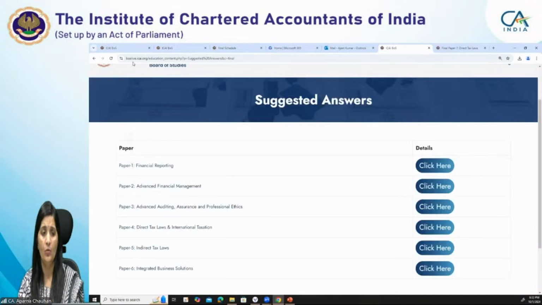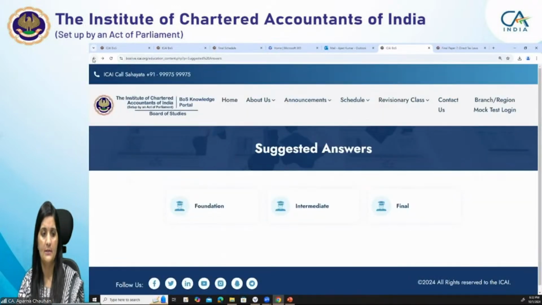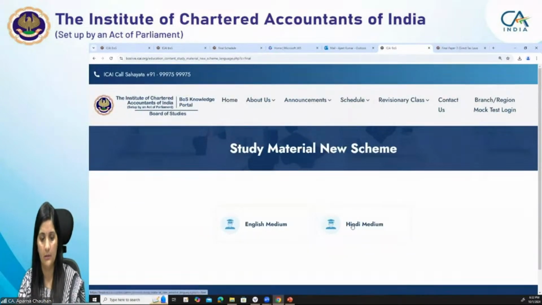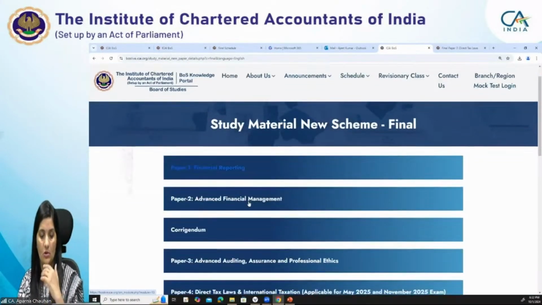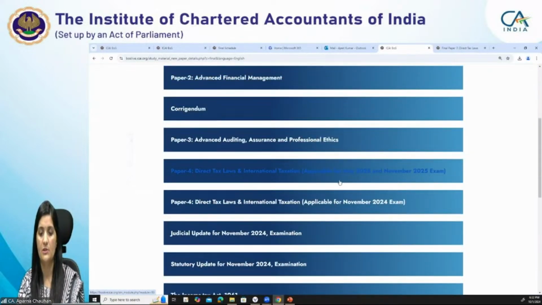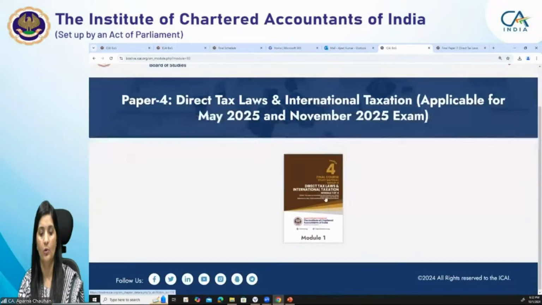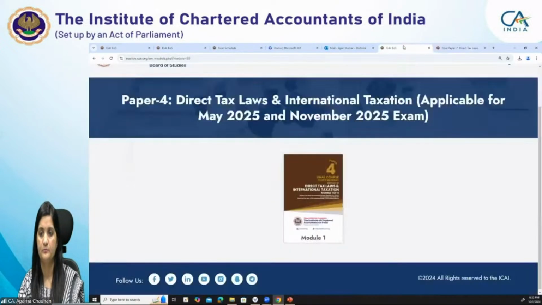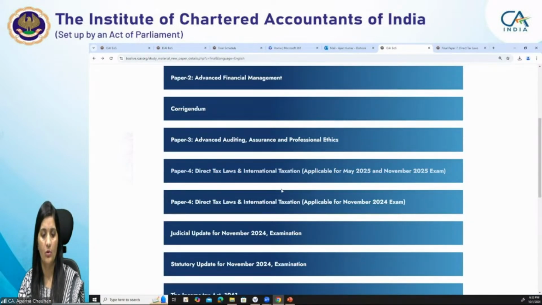Then, let me take you through the study material. If you go to the study material, Final, May, English medium, Hindi medium study material is also available. There is direct tax laws, which is applicable for May 25 and November 25 examinations. We have uploaded Module 1, the first two chapters: basic concepts, and chapter 2, incomes which do not form part of total income. In coming time we will upload chapter 3 also, and as and when we update, we keep web hosting the chapters, so you can start preparing from those. Then there is the judicial update.